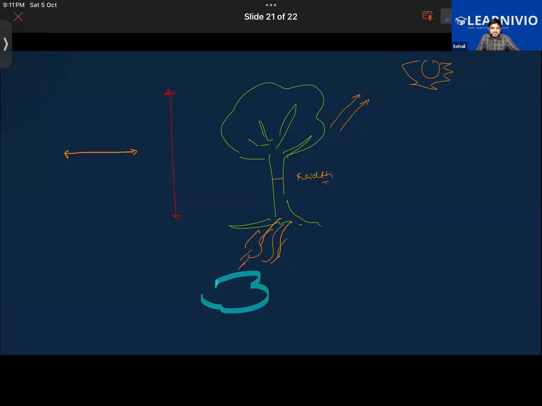They don't have some special mechanism for locomotion, for moving from one place to another, although they can show movement in response to light, water, gravity, etc. But animals possess special structures. Animals are free to move from one place to another.